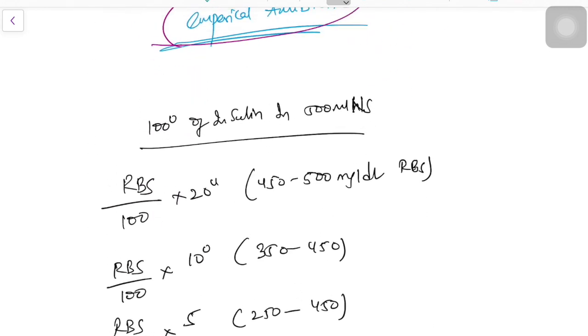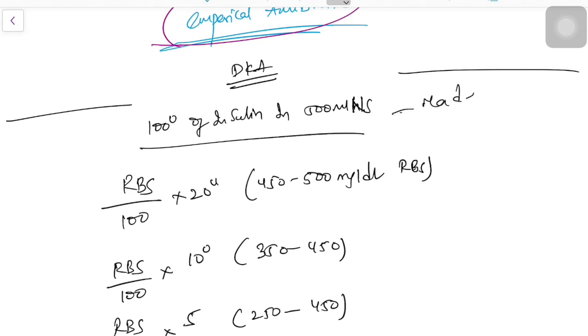And finally, 100 units of insulin in 500 ml NS is made, then it is infused following this formula. The patient's RBS divided by 100, multiplied by 20 units, will give ml per hour.